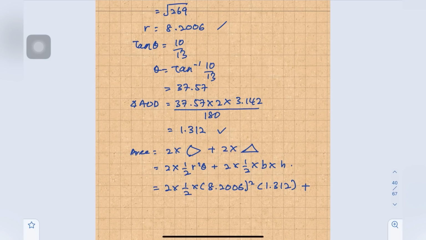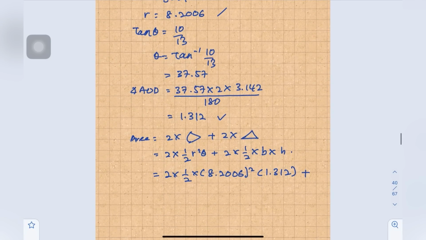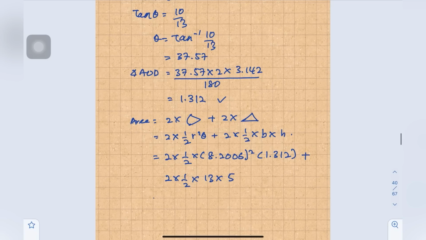For the triangle, the base is this one and the height is this one. BC is 10, so the height is half, which is 5. So 2 times 1/2 times base 13, height 5. Then the area is 153.23.